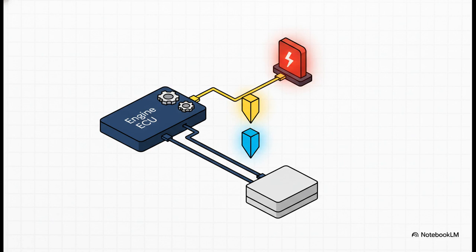It's called fire and forget. And the check engine light in your car is the perfect analogy here. The car's computer senses a problem, it flips on the light to let you know, and then it just goes right back to running the engine. It sends the signal and moves on. It doesn't slam on the brakes and wait for you to say, okay, got it, I see the light.